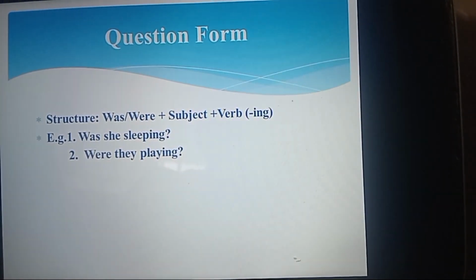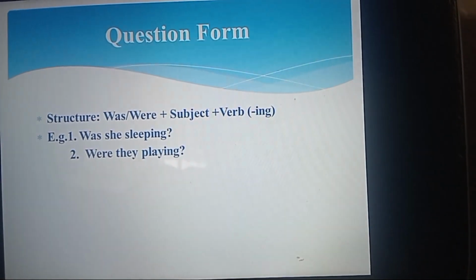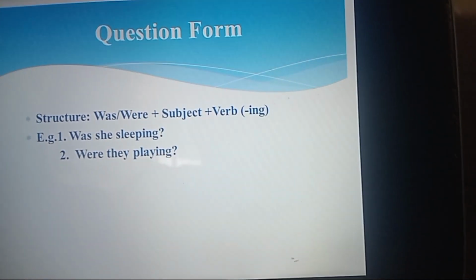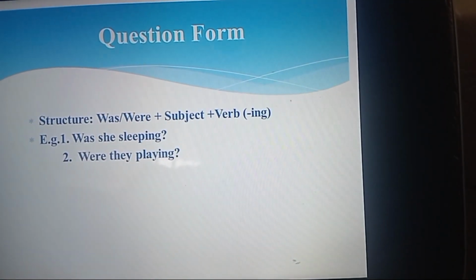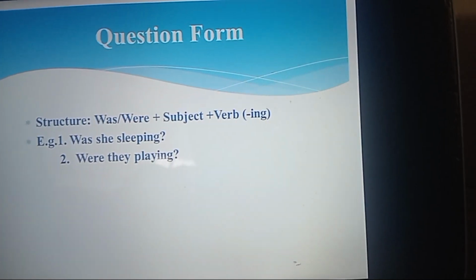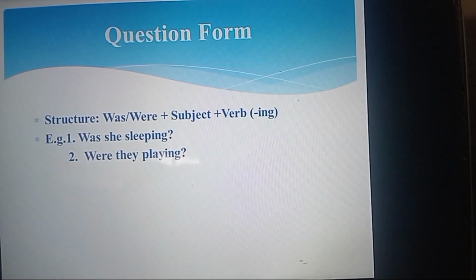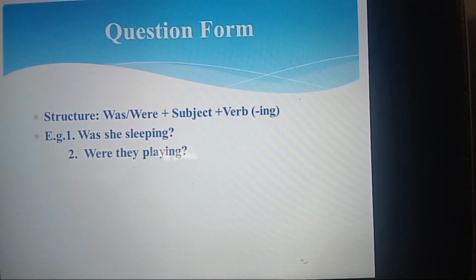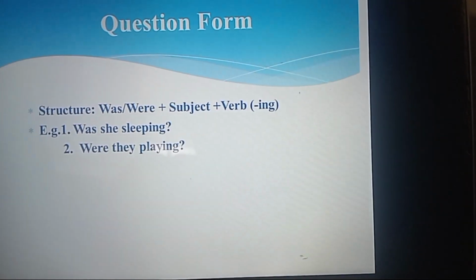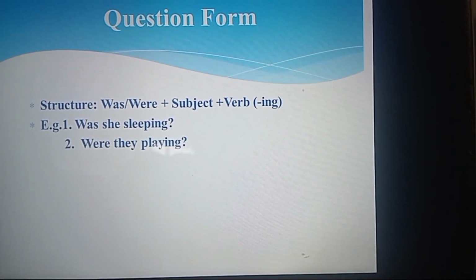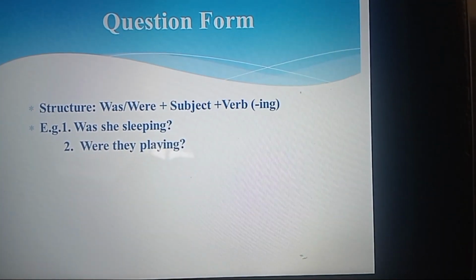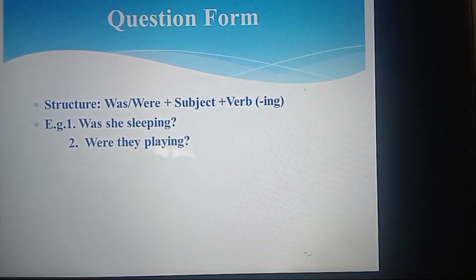Anytime you see a continuous tense, whether it is present continuous, present perfect continuous, past continuous or past perfect continuous, or future continuous or future perfect continuous, all of the main verbs must end in -ing to qualify to be in the continuous tense or aspect. So, was she sleeping? She is the subject and the verb that ends in -ing is sleeping. It is sleep plus -ing. Were they playing?